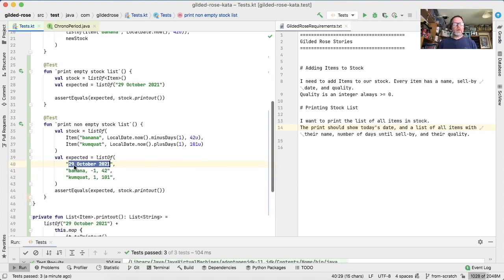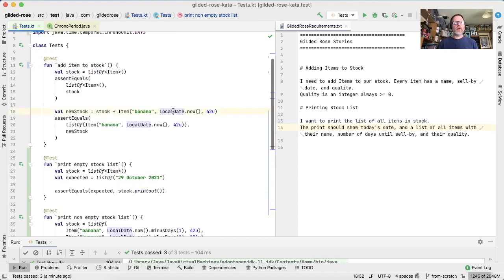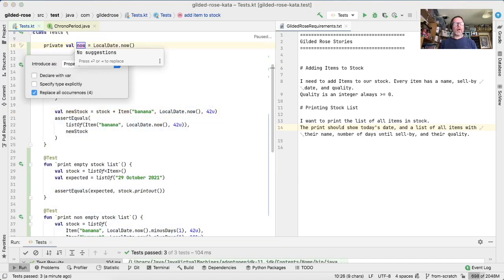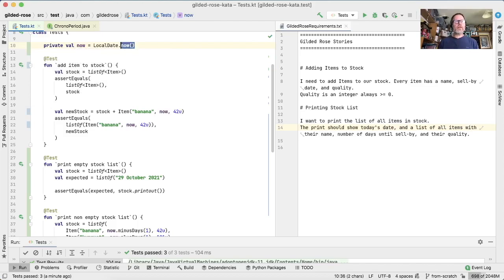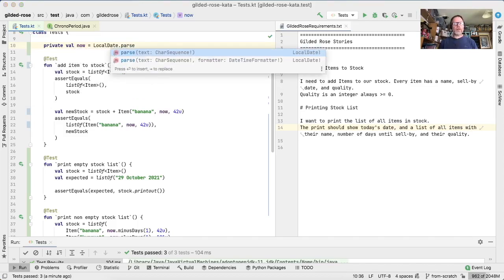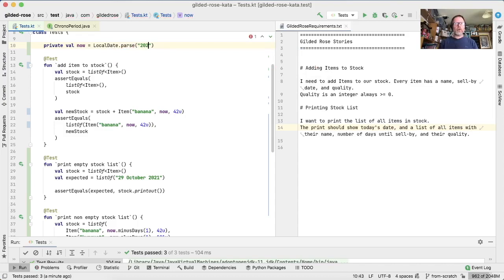Well, we could put today's date in here in some sort of way, but it would probably be better to ask for the stock printout on a particular day so that we can control that rather than changing our output. So what we're going to do is make a field out of this local date in this test, and I'm going to call it now, but instead of instantiating local date time now, I'm going to say local date time parse, and I'm going to give it 2021-10-29.